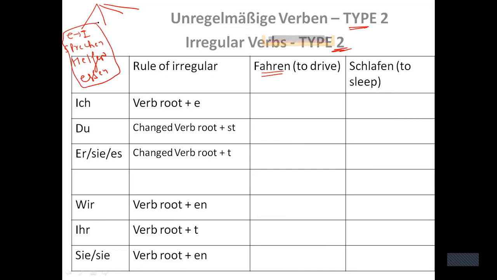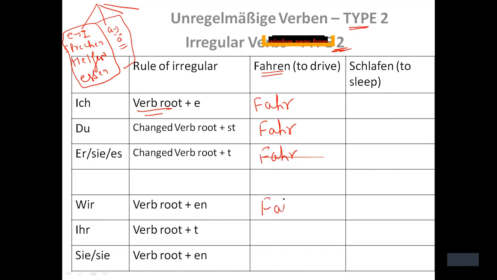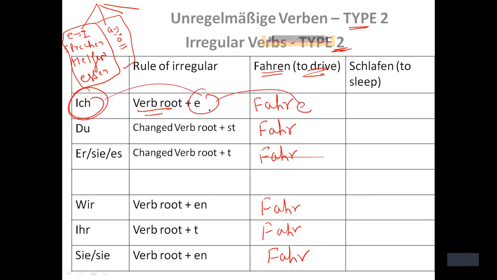But now let's talk about category 2, where A will change into A umlaut, right? So fahren, it says verb root plus E. So FAHR. Let me write the verb root first, right? Let me write the verb root first, fahr, in all the places. So this is the verb root, fahr, which means to drive. Now with "ich", the ending is E. So I should write fahre. It will give you the meaning of I drive. I drive. But if I write "du", it says change verb root.